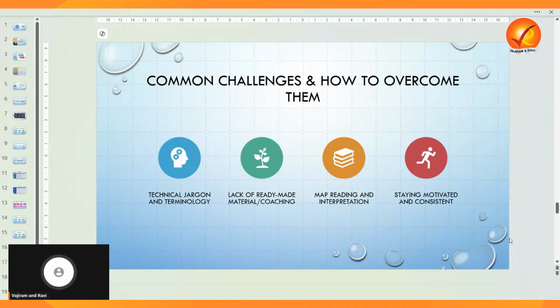The second thing is the lack of ready-made materials as well as interpreting geological maps. How do we overcome this? By building a glossary, joining study groups or peer groups, and practicing with real maps and diagrams. This is most important, practicing, because these are new.